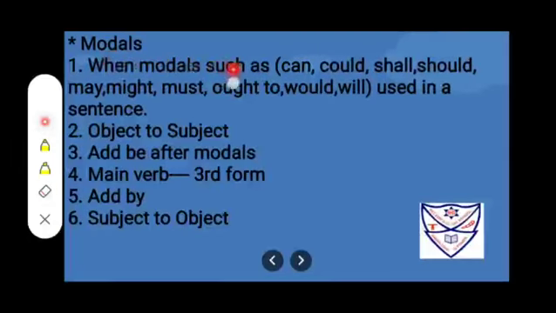Modals. When modals such as can, could, shall, should, may, might, must, ought to, would, will are used in a sentence, then what you have to do? Object to subject, add be after modals, main verb in third form, add by, and subject to object.